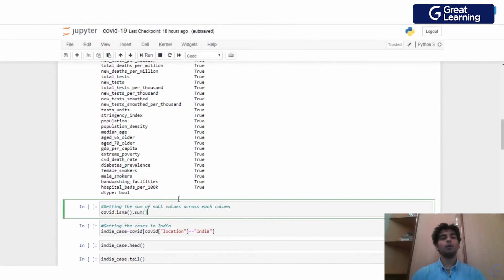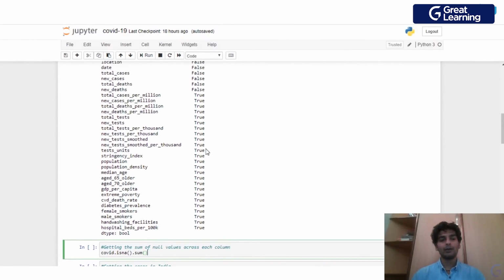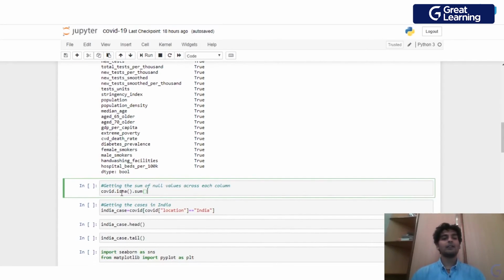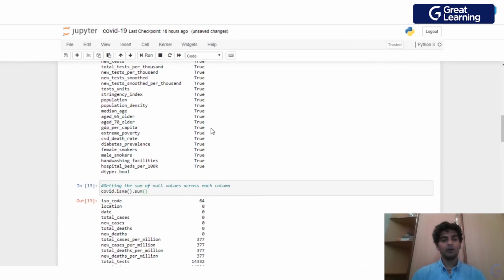Now what I want to do is get the total number of null values which are present in each column. So I'll just go ahead and type in covid.isna().sum(). This is the name of my data frame. isna would give me a bunch of true and false values, and the sum method will sum up all of those true values. So let me go ahead and click on run.